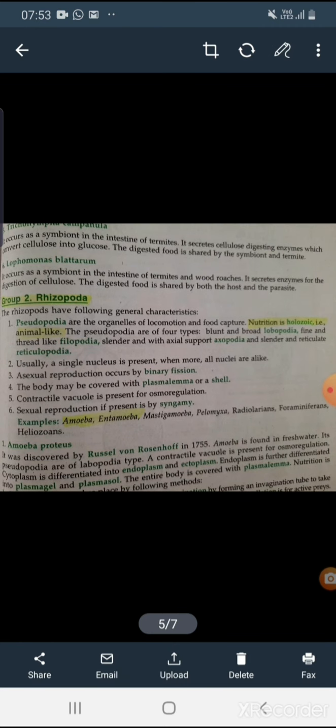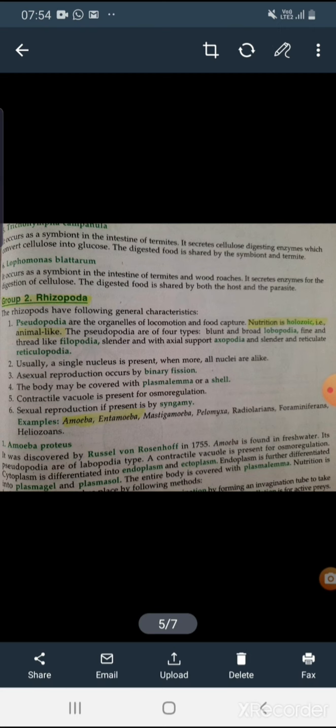Next subgroup, that is Rhizopoda. Okay, so Rhizopoda also have following general characteristics. So let's see. Pseudopodia, these pseudopodia are the organelles for locomotion. In case of zooflagellates, they are having flagella, but in case of Rhizopoda, they are having pseudopodia for the locomotion and food capture. Nutrition is holozoic type, means the animal like they cannot produce their own food.